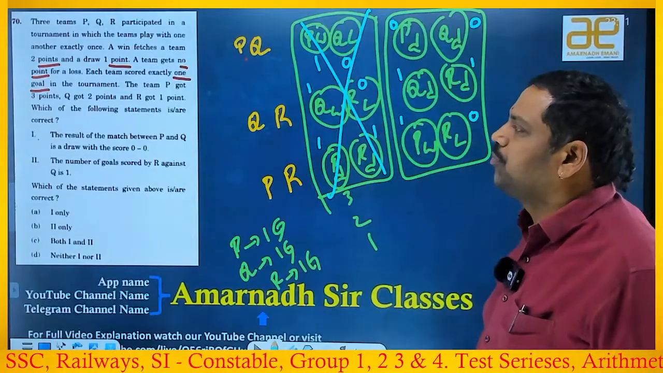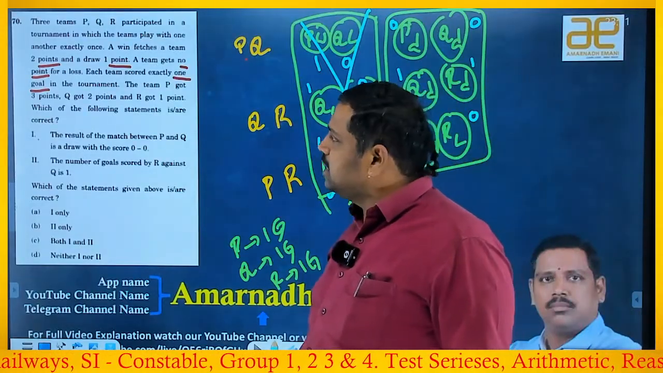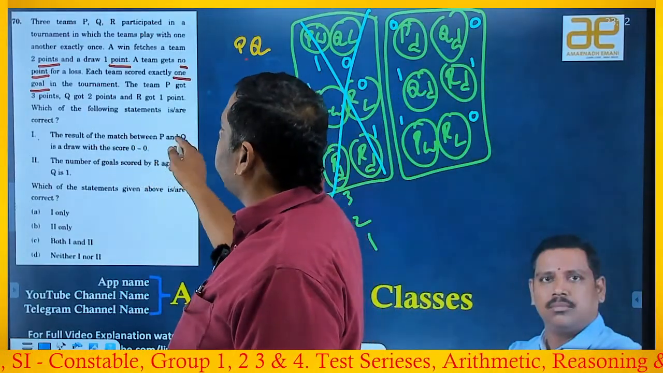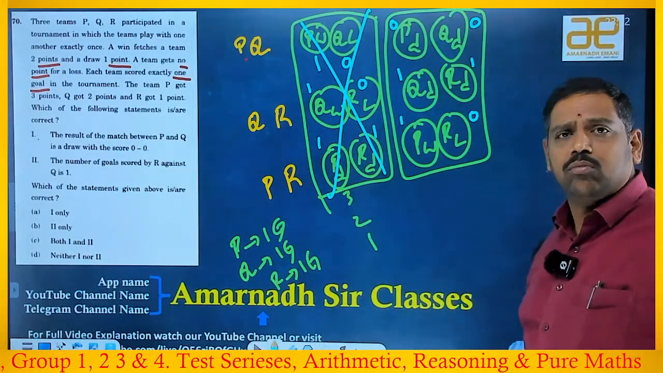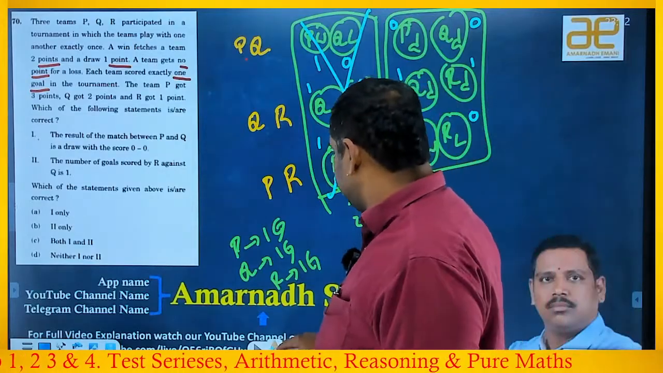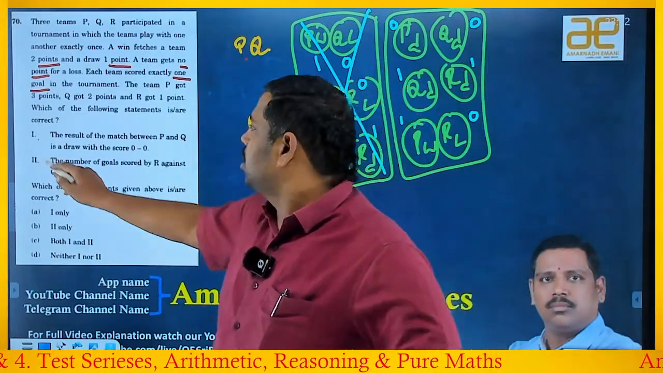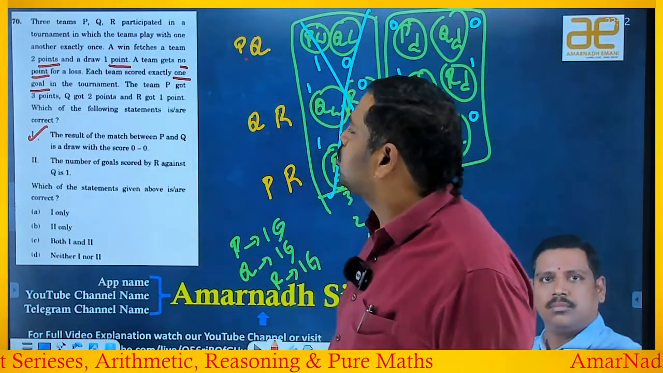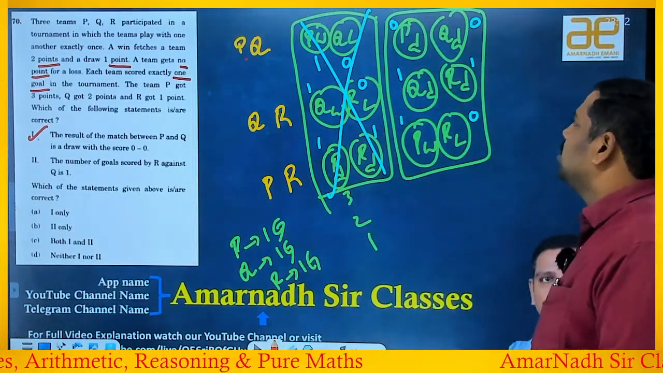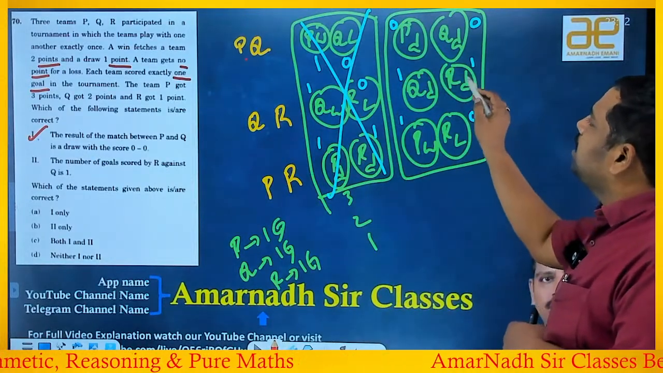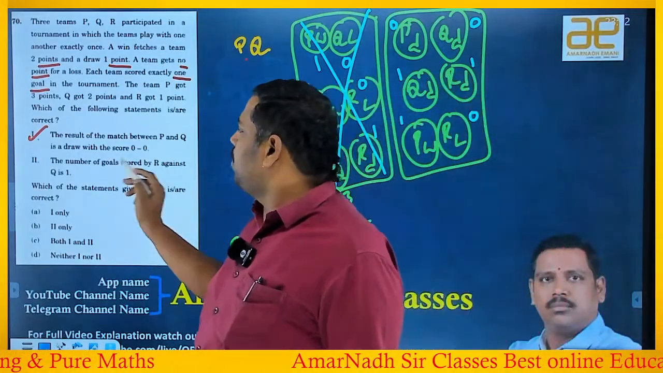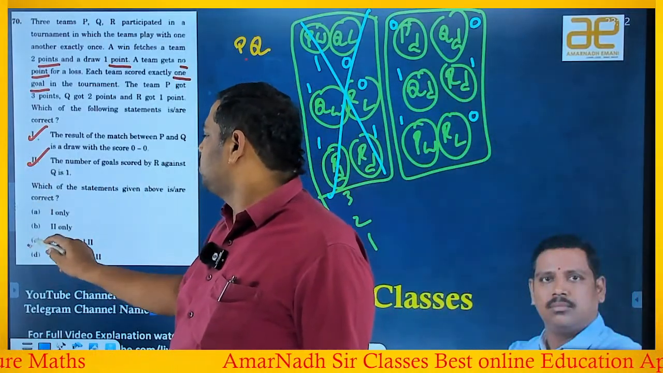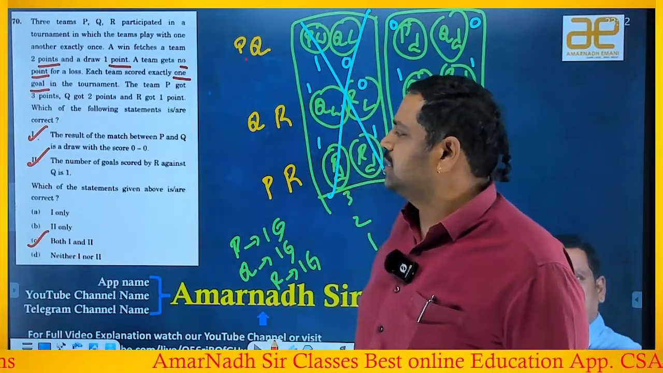Now the question he is asking is, the result of the match between P and Q is a draw with the score 0-0. Yes, it is 0-0. Next one. The first statement is valid. Second statement, the number of goals scored by R against Q is 1. Yes, exactly, scored by R is 1. So the second one is also correct. So the answer is both 1 and 2 are correct. So C is the answer.